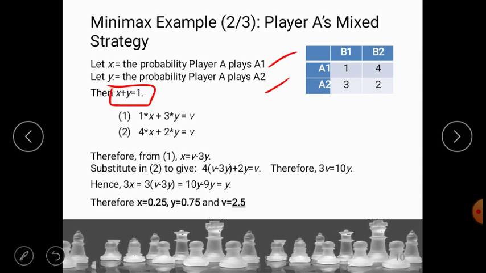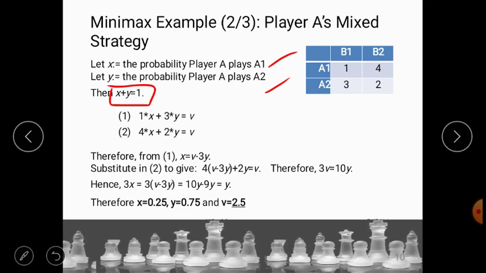When we add both the probabilities, we have 1, because 1 means assured. In probability, 1 means it is going to happen. So the probabilities x and y can be 50-50 or 25-75 or 40-60, whatever it can be. Once we add both, we have 1. This is our basic equation.